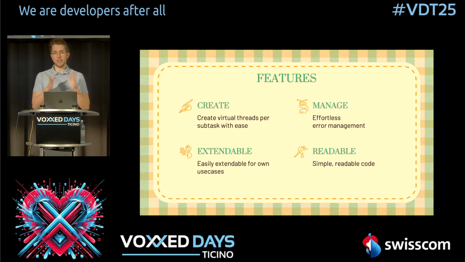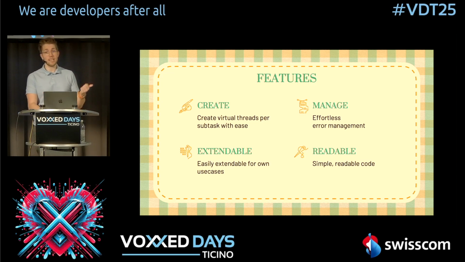So, a short recap about the structured task scopes. We have 4 really important things, in my opinion. First, it's really easy to create them. You make a structured task scope, use scope fork, and you have your subtask. You then use scope join to wait for the result and handle it. Also, it's really easy to manage them. You have effortless error handling because you just check the state at the end. You don't have to catch different kinds of errors, like there was a 400 bad request or something else. You can just handle it after it's done.